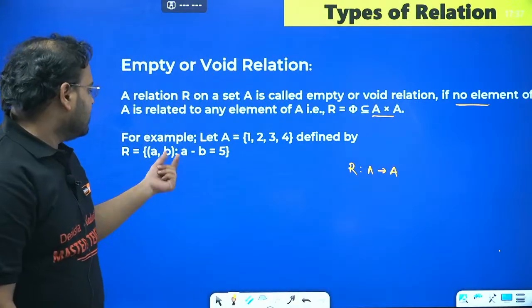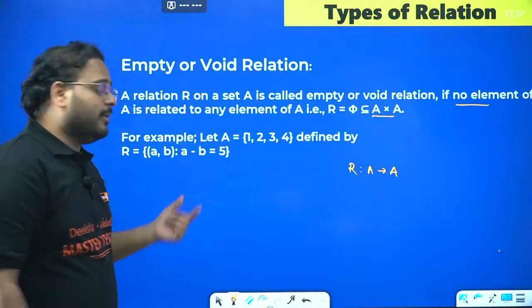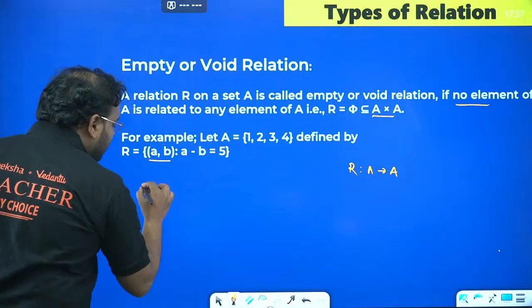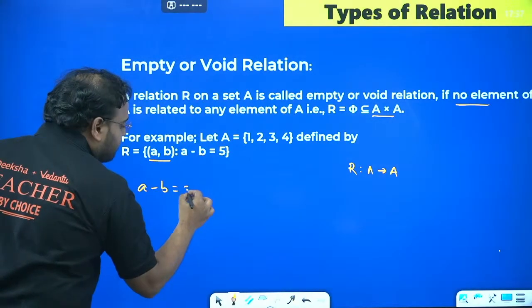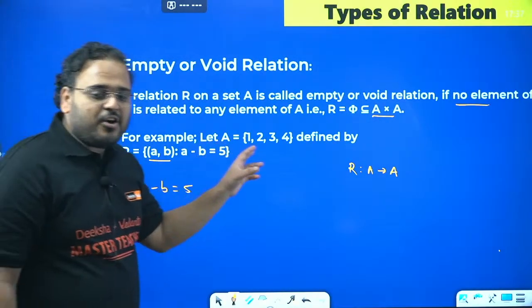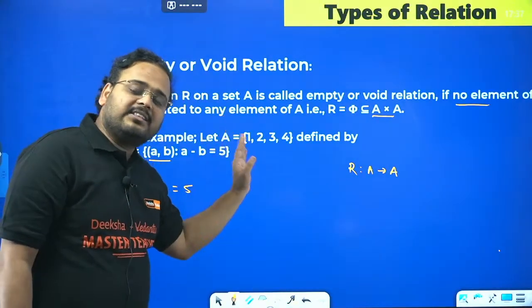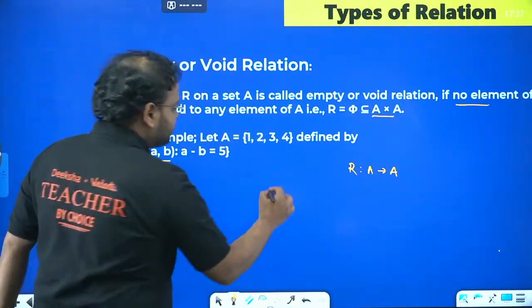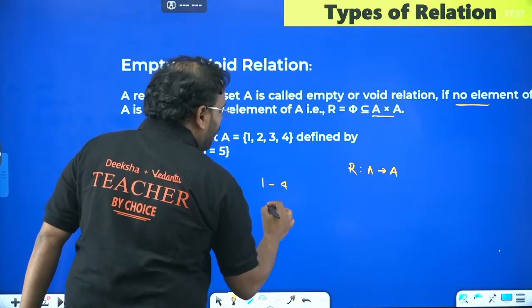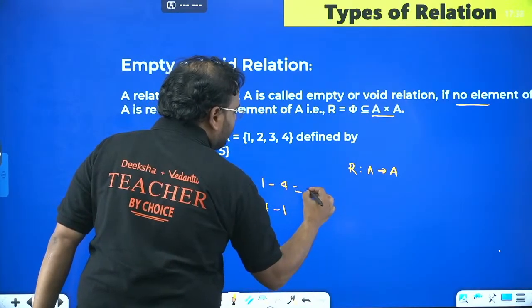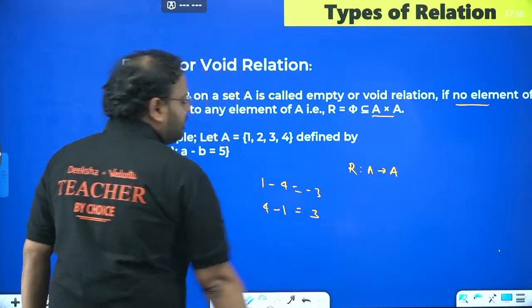In that case, the rule is saying that the difference of the elements in the ordered pair has to be 5. You check any of the elements, this is not satisfied. If I check the smallest and the largest, let's say 1 and 4 or 4 and 1, what is the value? -3 here, this is 3.